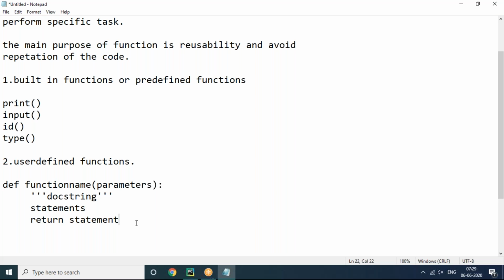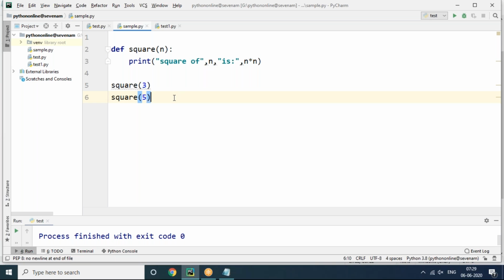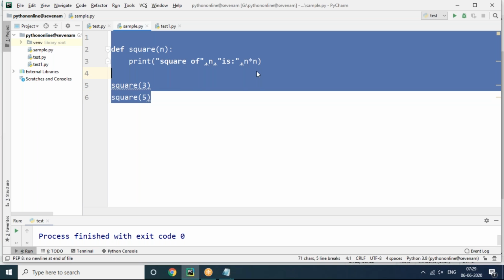A function will do the task and perform it, and after completion of the task, the result will be printed by the function itself. It will not give the result value to the calling place. I will tell you a clear example now. You can see this. So take this example as a function without a return statement.